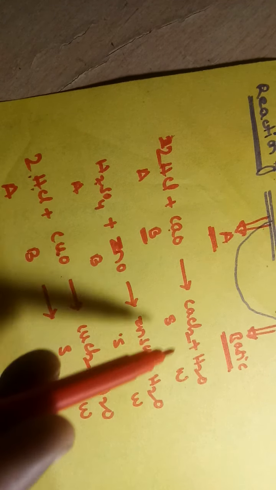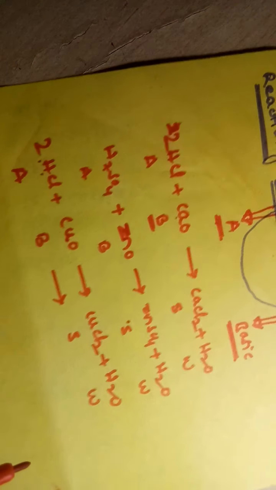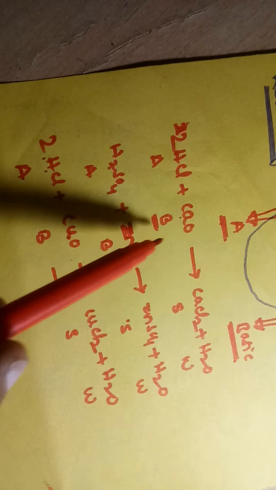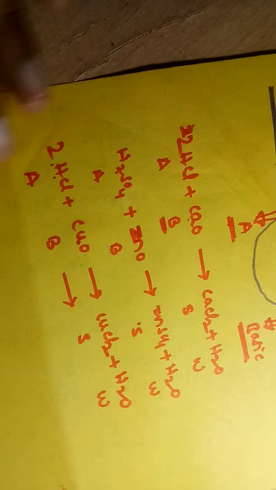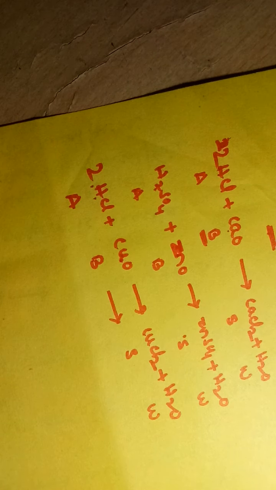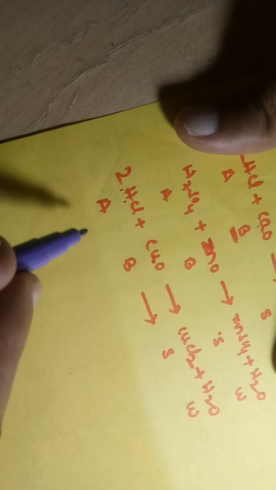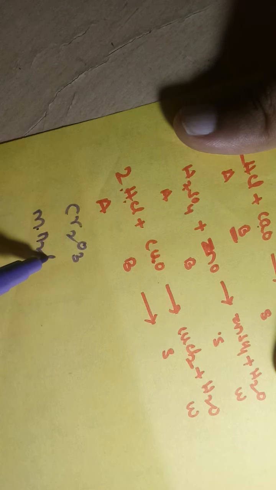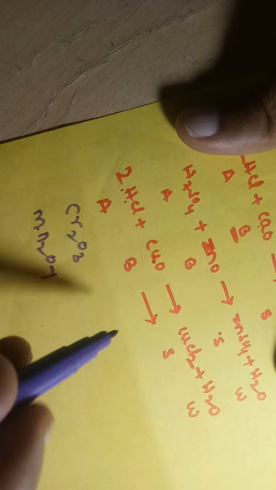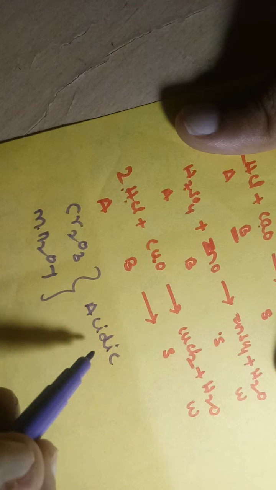Such that all these reactions are examples of neutralization reactions. From this concept we understood that metal oxides are bases; metal oxides are basic in nature. Are all metal oxides basic in nature? Almost all metal oxides are basic in nature except Cr2O3 and Mn2O7. Cr2O3 and Mn2O7 are slightly acidic in nature.